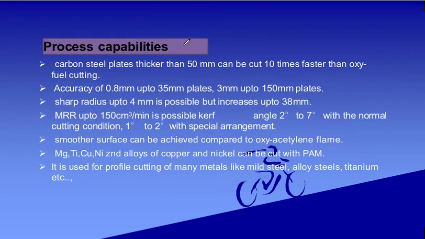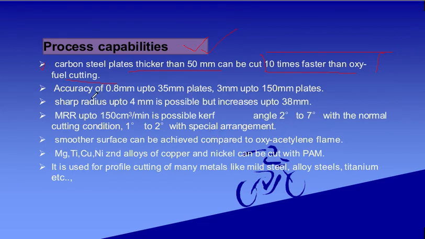Now we are talking about the process capabilities. What are the capabilities of this particular process? First of all, a carbon steel plate thicker than 50 millimeter can be cut 10 times faster than with oxy-fuel cutting. So you can see the effectiveness of plasma arc machining. It can cut 10 times faster than oxy-fuel cutting.